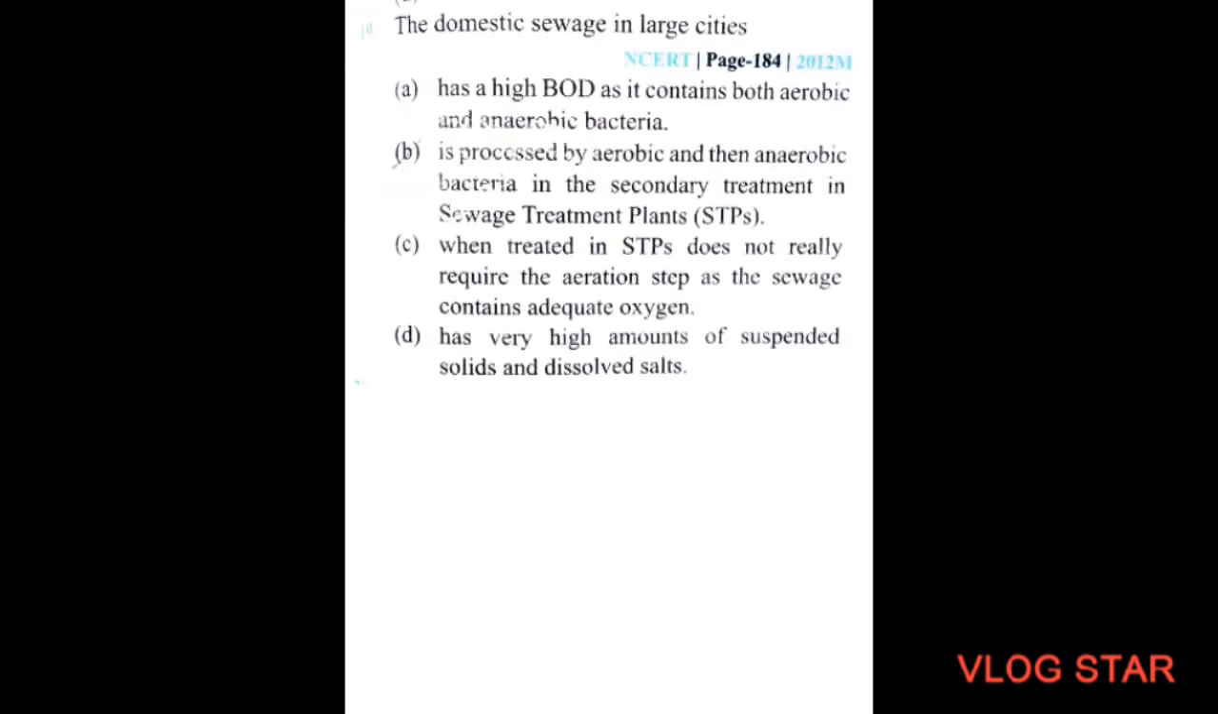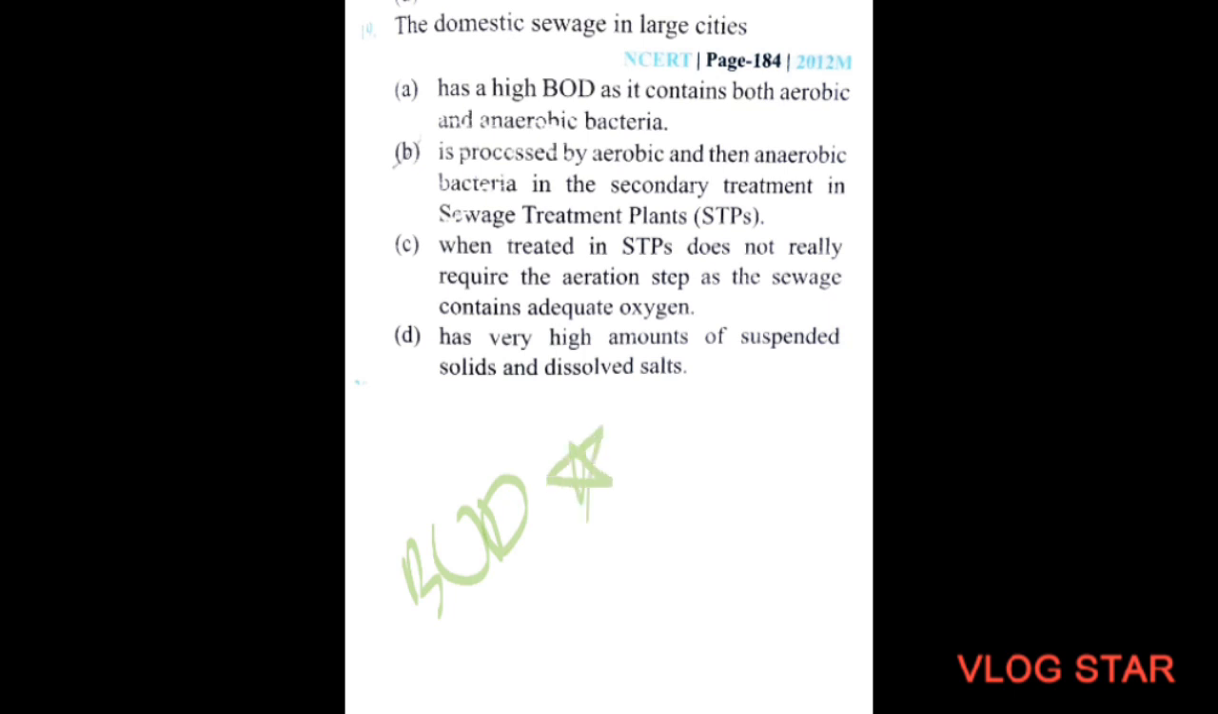Next question. The domestic sewage in large cities: Option A, has a high BOD as it contains both aerobic and anaerobic bacteria. BOD means biological oxygen demand. BOD is important.